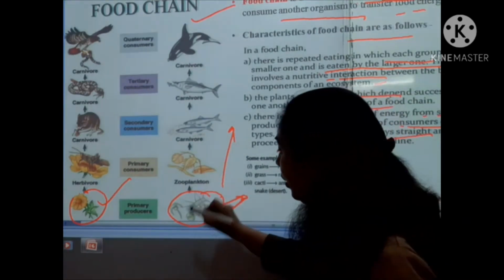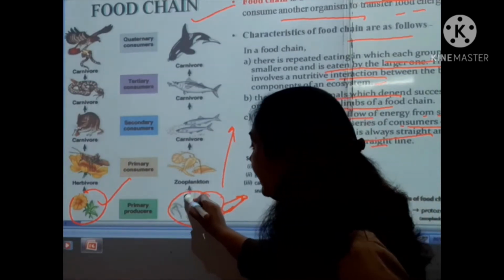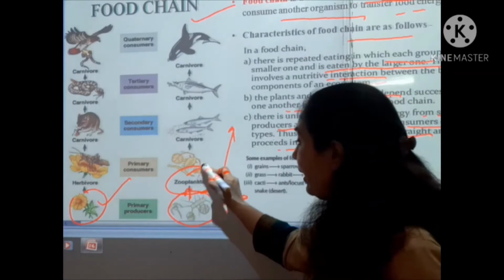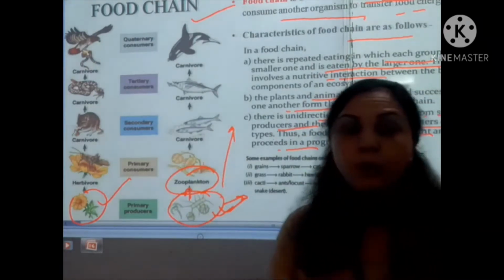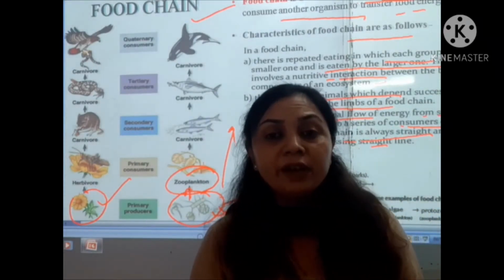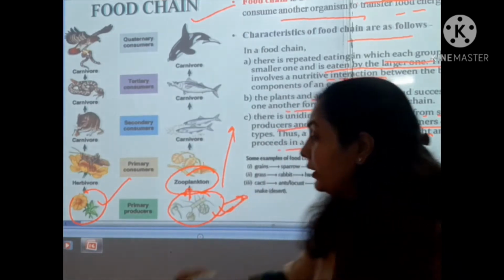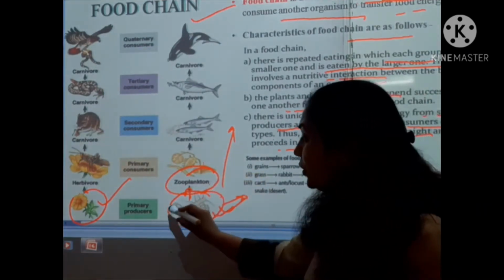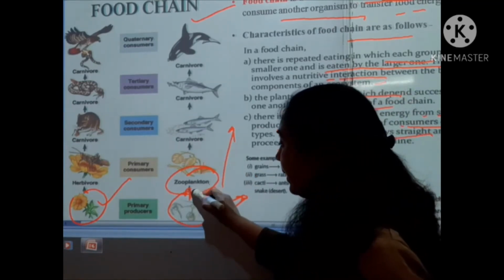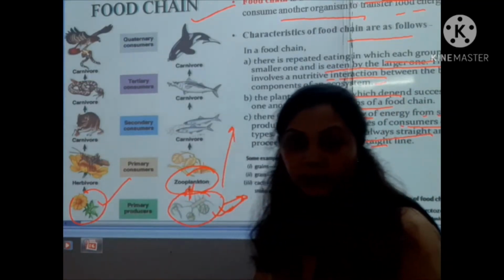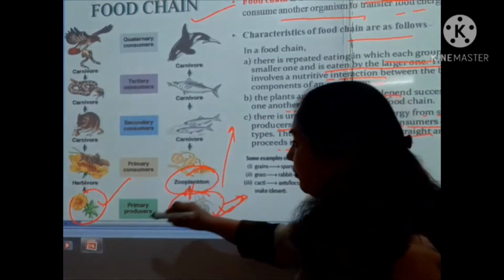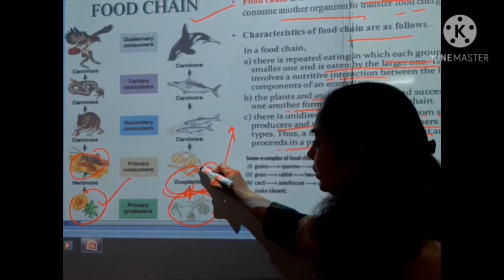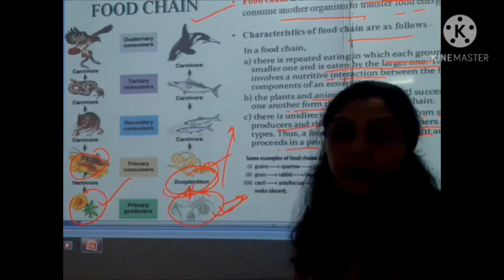Now these producers will be eaten by the zooplankton in the water. Zooplanktons are the small organisms which float freely in the water. So the producers are always eaten by the herbivores in both types of ecosystem. Here are the insects and here are the zooplanktons, and they are called the primary consumers.